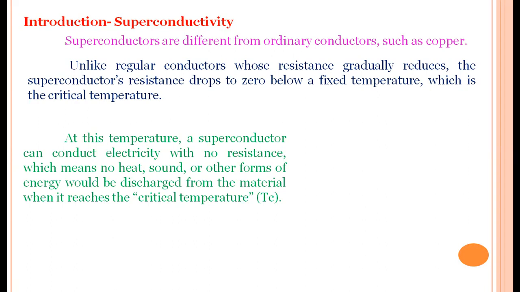We know the heat liberated when current passes through a resistance is Q = I²Rt. Most of the instruments work on this principle. For example, an iron box, where the resistance is very, very high. When resistance is high, the heat liberated is also very high. This is the principle behind the iron box.